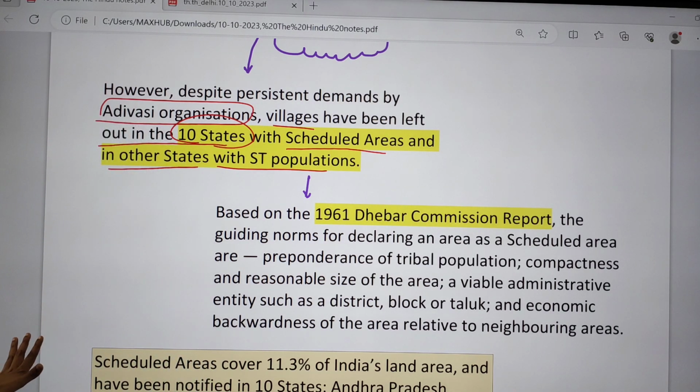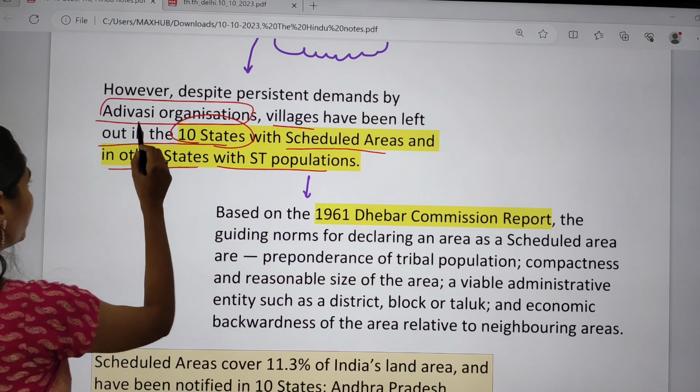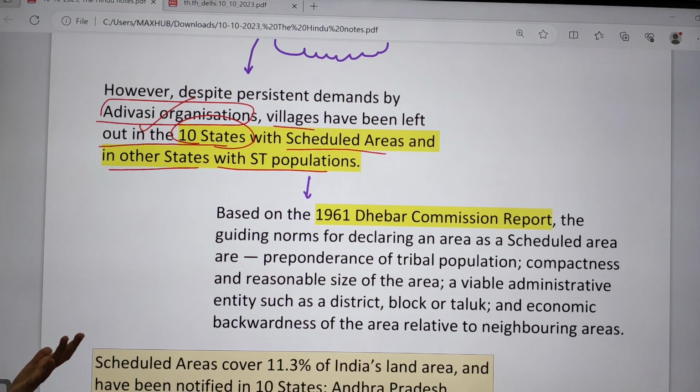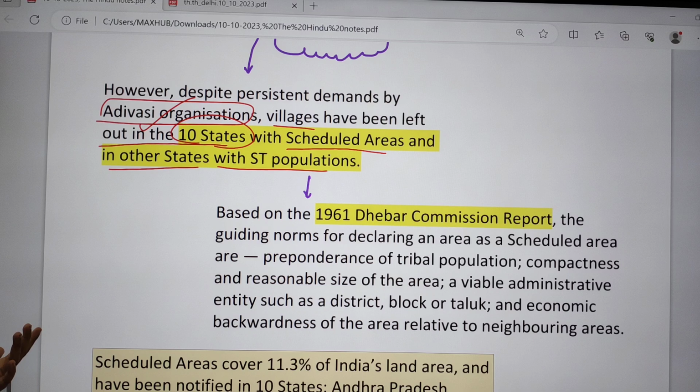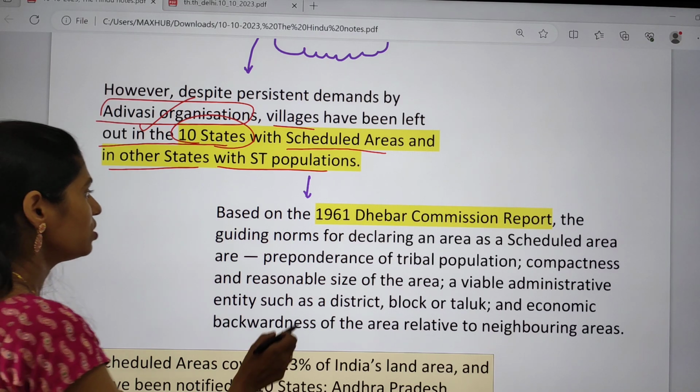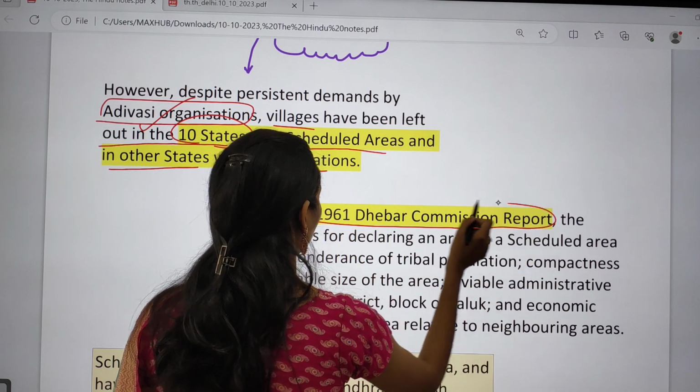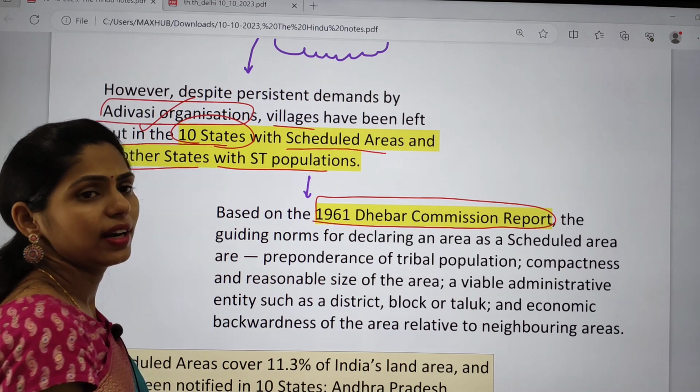So there are some demands which came up from these Adivasi people. They are nothing but tribal people and organizations. Because of this, the villages have been left out in these 10 states and scheduled areas, and in other states with ST population. Based on the 1961 Dhebar Commission report,